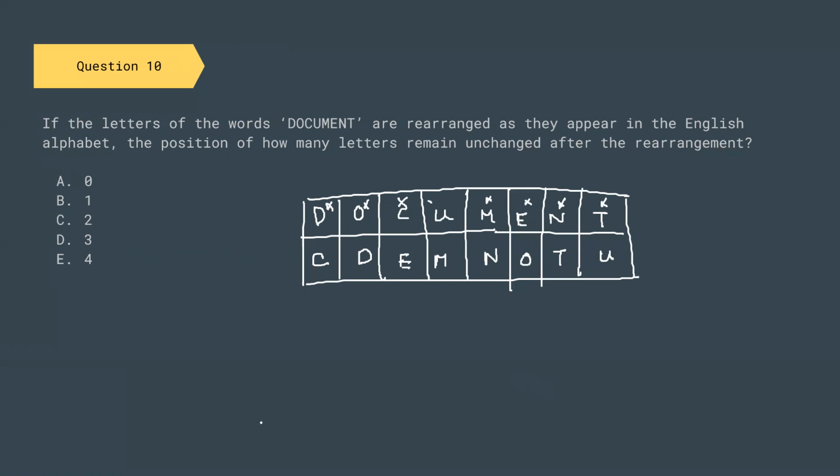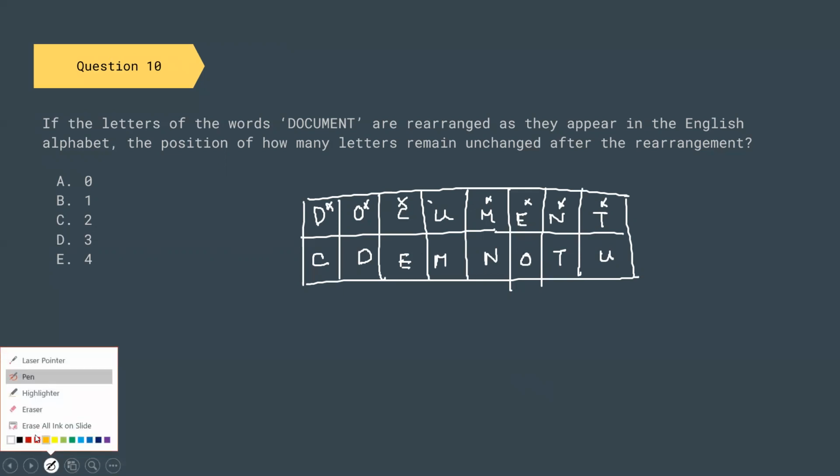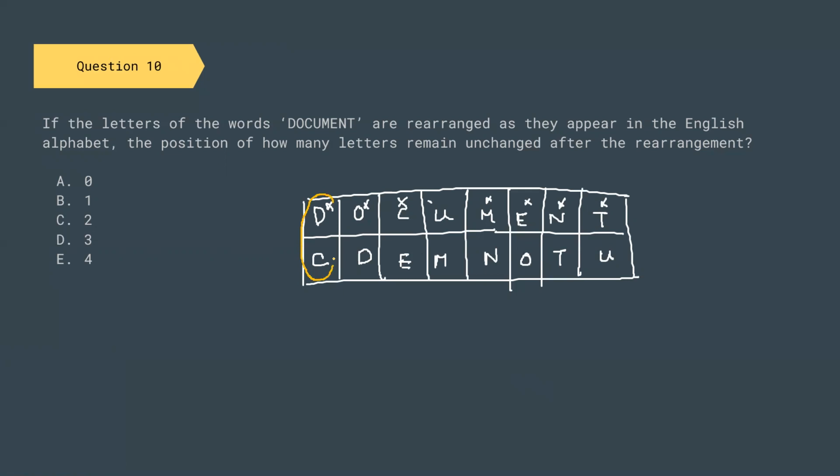So let's see how many letters have their places unchanged. So we can mark them. If we look at them, the place of this is changed, so this is wrong. The places of O and D are changed, so this is not valid. This is not valid. This is not valid. This is not valid. This is not valid. This is not valid. And this is not valid. So none of the letters are in their correct position. So the correct option is option A, that is 0.